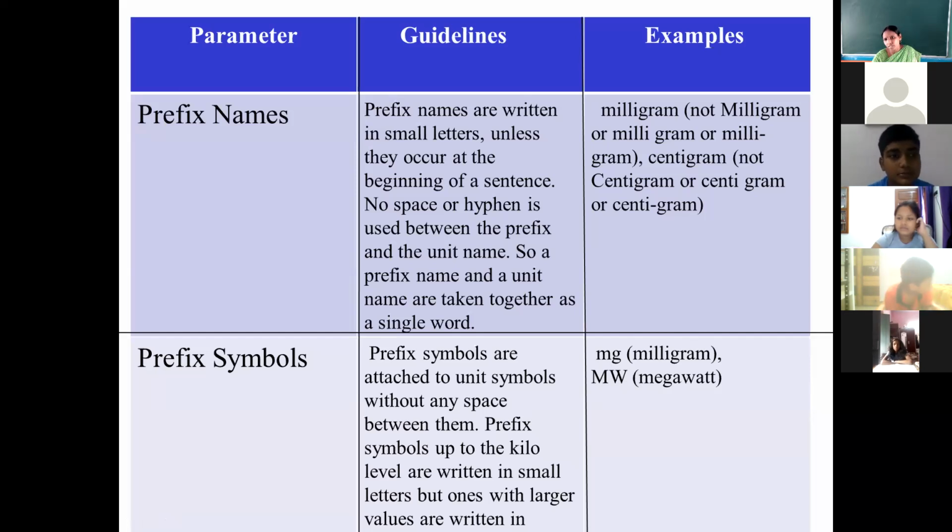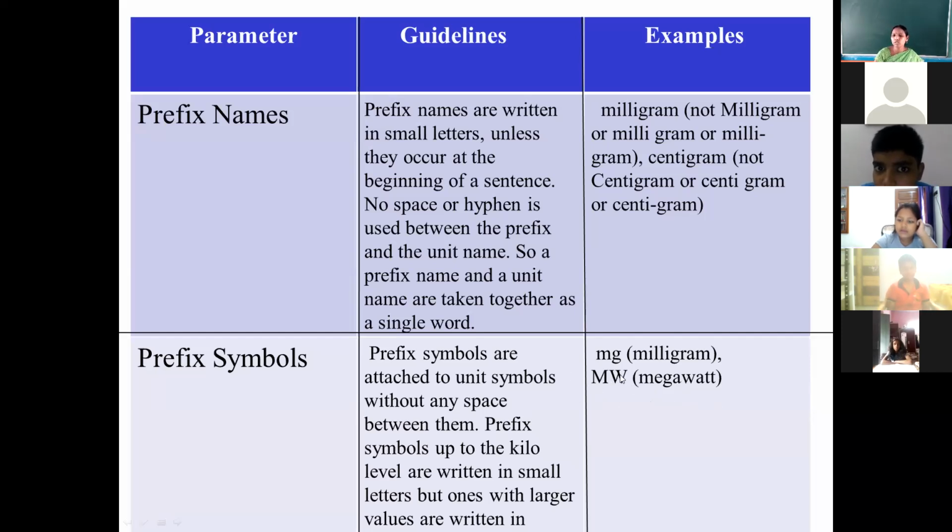Yeah, more than 1000. Okay, mega is coming 10 lakhs. Mega is 10 to the power 6. What is the meaning of mega? Like kilo, it is 1000. So mega is 10 to the power 6, which means 1 with 6 zeros. That will come 10 lakhs. So mega is more than kilo.